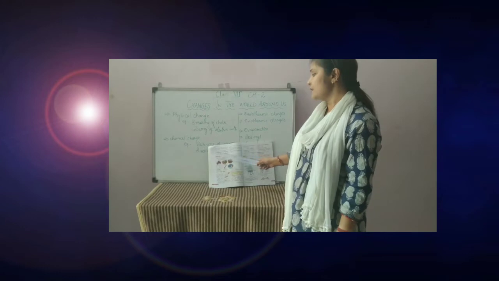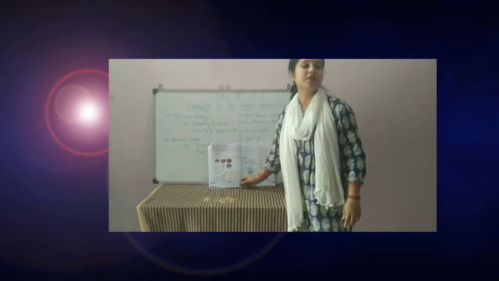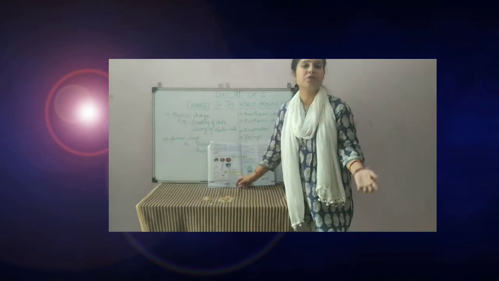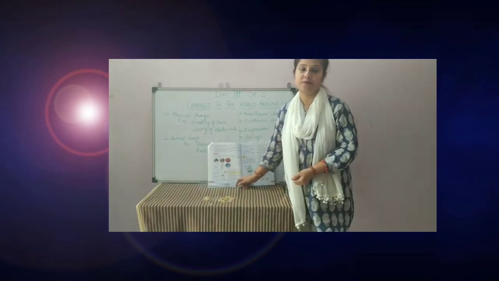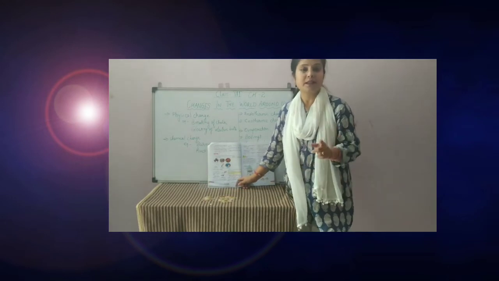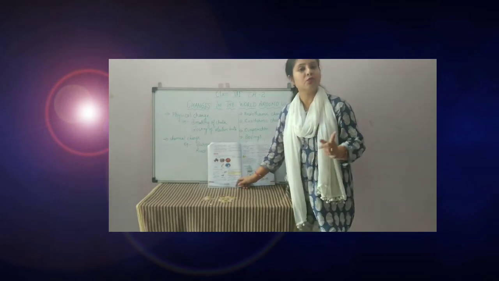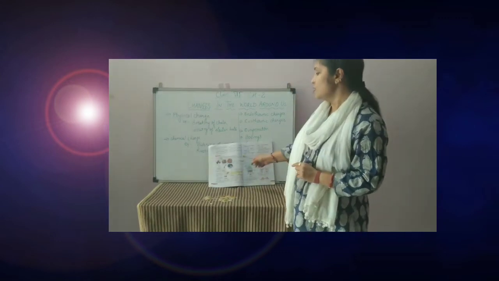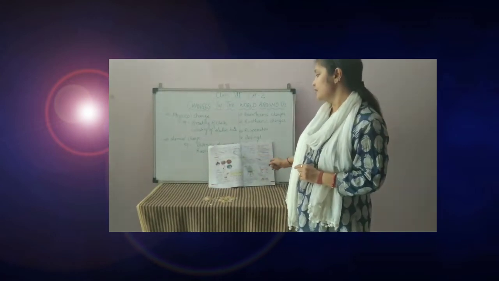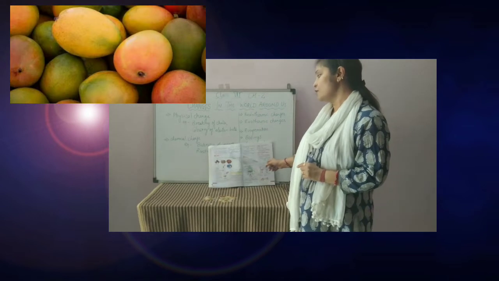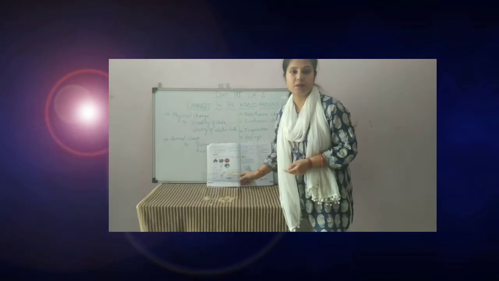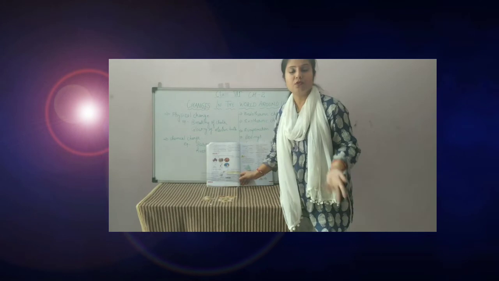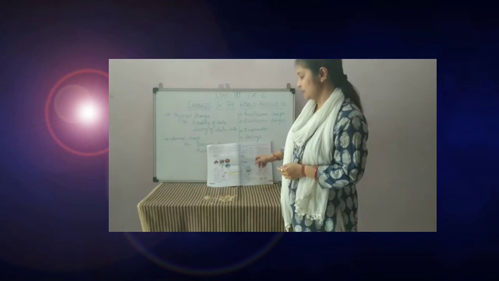Next one is desirable and undesirable changes. A few changes are desirable, that means very essential, very beneficial for us. That one is known as desirable changes. But a few changes are undesirable, but still the changes are there. Examples for desirable changes are ripening of fruits, drying of clothes. Undesirable changes, spoiling of foodstuff, breaking of glass. That one is undesirable, and not in our control. So that is undesirable changes.